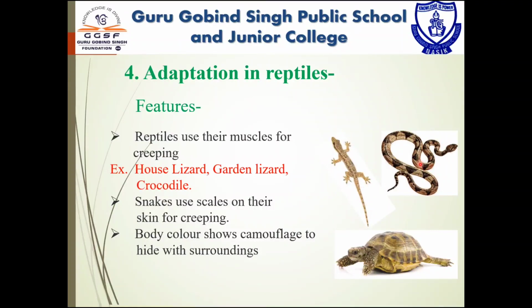Their body color shows camouflage to hide with the surroundings. Similarly, they show adaptation in skin, sole of feet, body color, etc. For example, the house lizard and monitor lizard have clawed toes and thin soles, whereas snakes have scaly skin.